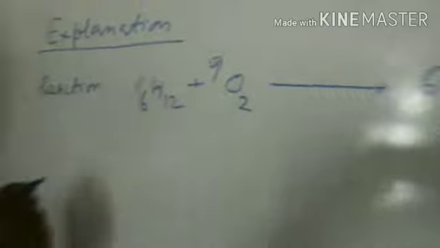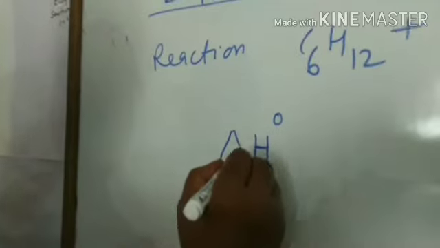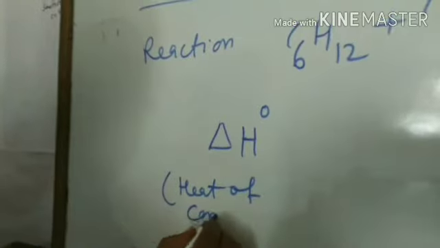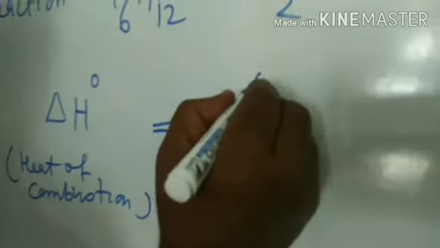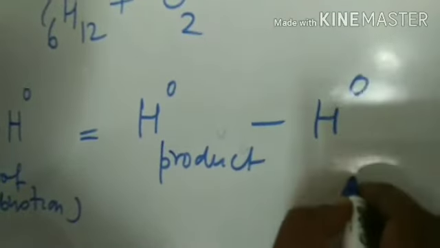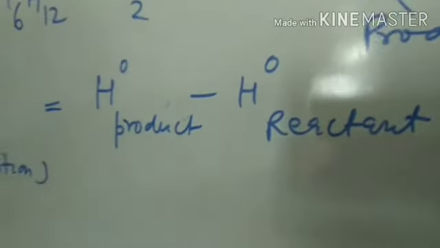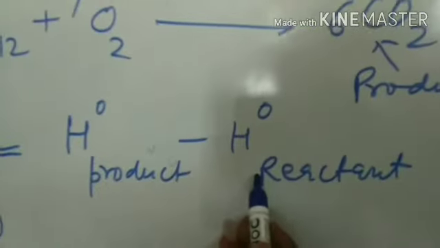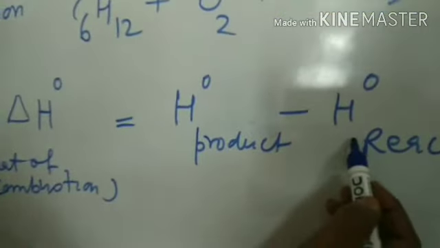You know the formula. Heat of combustion is equal to heat content of product minus heat content of reactant. You know this formula. You also know that heat content of reactant is always higher than the product. So value of delta H always comes in negative, already taught to you.